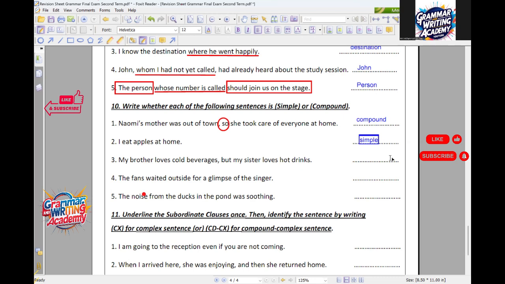Good. Karam, ready? Hello, Mr. Start with number 3, Karam. Hello, Karam.